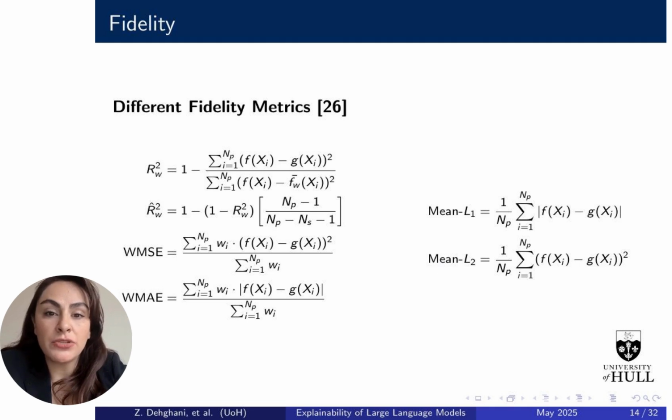This slide shows the different metrics we use to evaluate fidelity, or how well the surrogate model approximates the original model's behavior. We include several key metrics. Weighted R-squared, R2W, measures how closely the predictions match. WMSE and WMAE are weighted error metrics, incorporating the importance of each data point. And finally, mean L1 and mean L2 give us average error in absolute and squared terms.